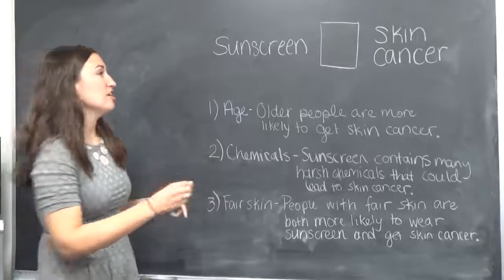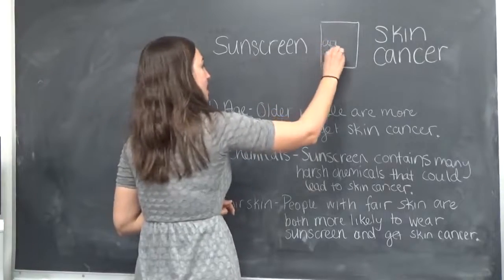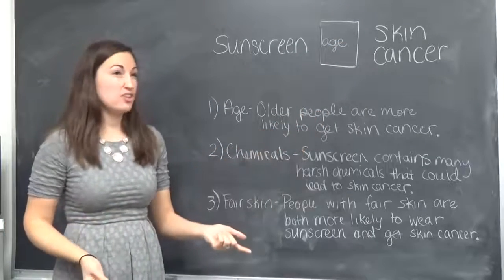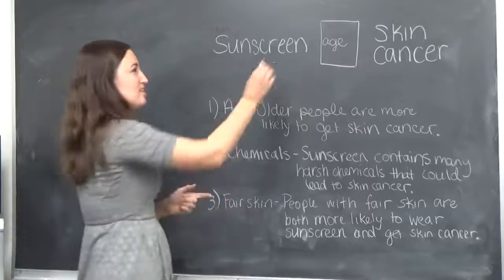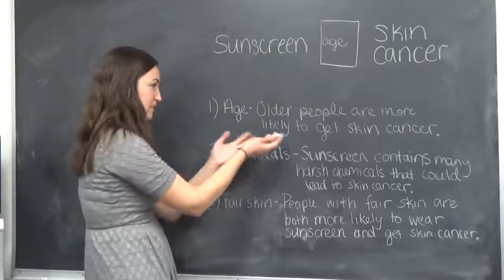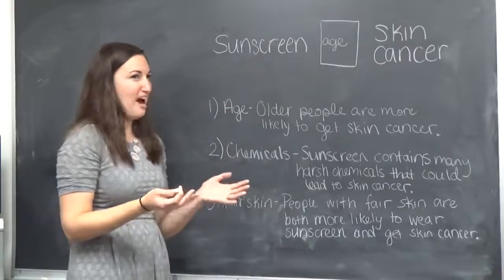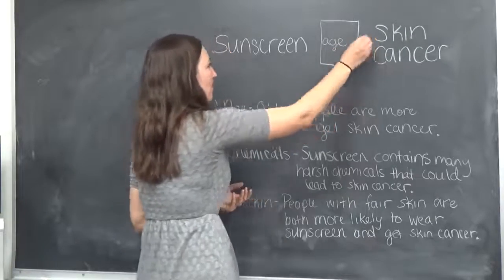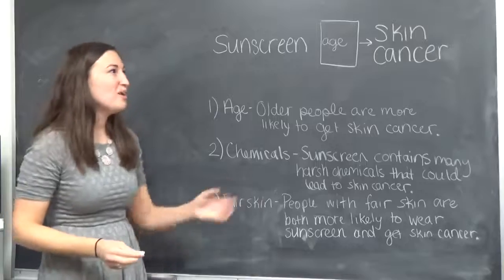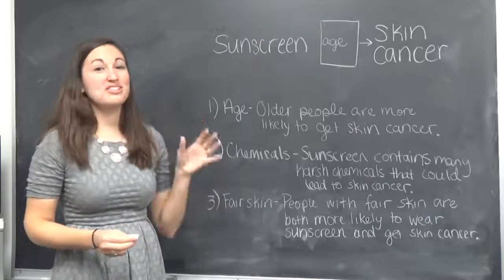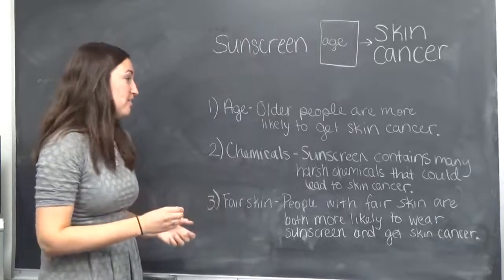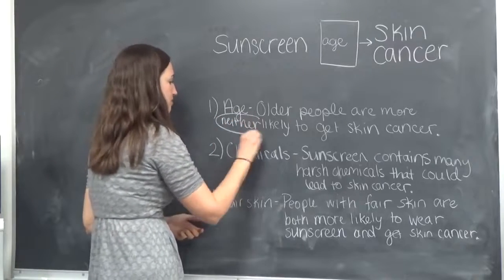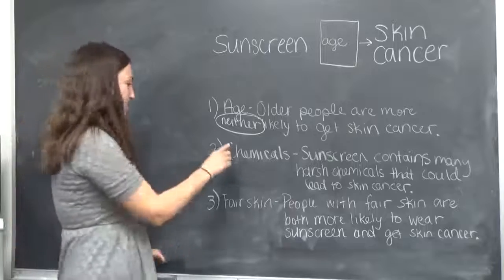With age, if I put age in here, it says that older people are more likely to get skin cancer. So I would have to decide, how is age related to sunscreen? Based on what it says right here, it's not, right? How is age related to skin cancer? The older you are, the more likely you are to get skin cancer. So this one, because it has nothing to do with sunscreen, would definitely be categorized as neither. Age has to be neither. Let's check the next one.